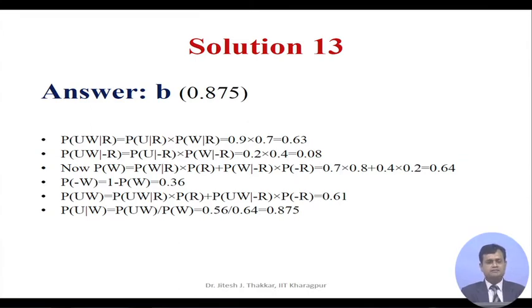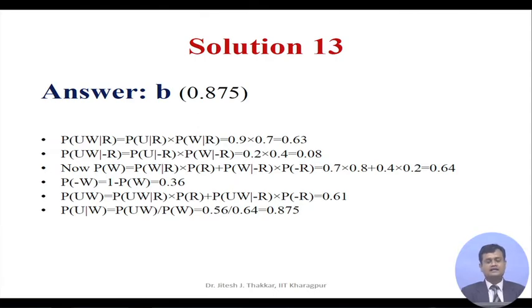What is the probability that people will bring an umbrella when the grass is wet, given there is rain? You can find it as probability of U given R, into probability of W (grass is wet) given R, which is equal to 0.9 into 0.7, that is 0.63.